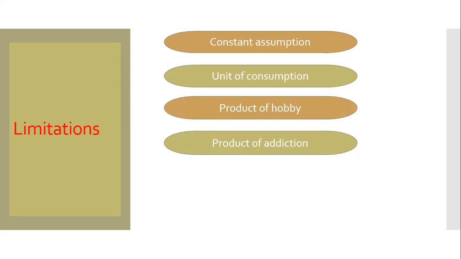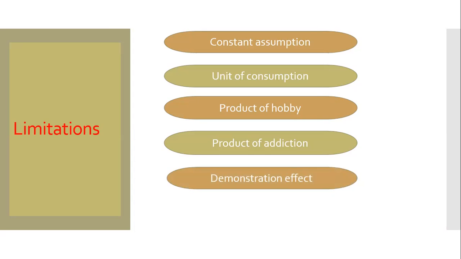Some products consumers can be very much attracted or addicted to, like coffee, cigarette, alcohol, this type of thing. When consumers are addicted to those products, then more units of products do not give him less satisfaction, moreover it gives him more satisfaction.